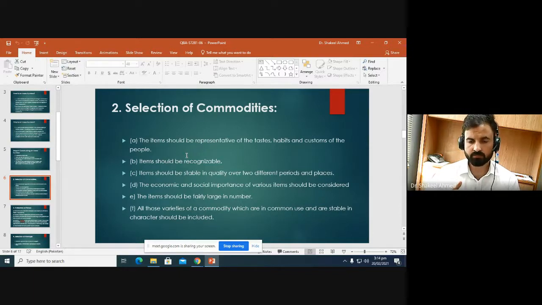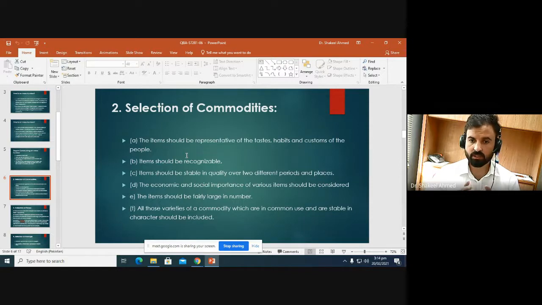For example, if we buy a mobile in 2018 and we buy the same mobile in 2019, but the inner specification of the mobile has changed, then we can't compare the price over the years.